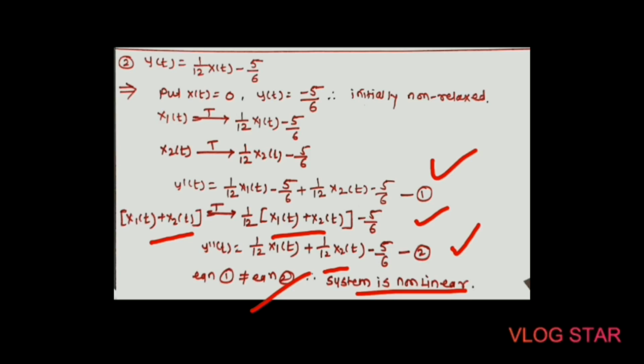But for this system, the 0 input produces the output minus 5 by 6. So for the system to be linear, the value of minus 5 by 6 should not be present. That's why this is a non-linear system.